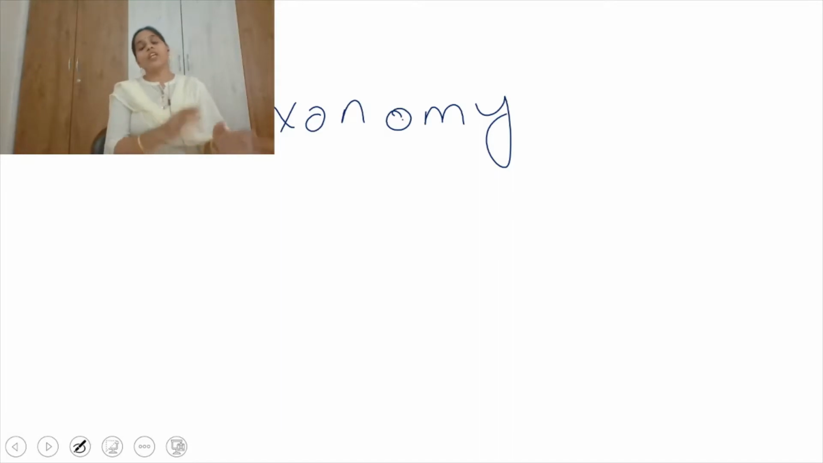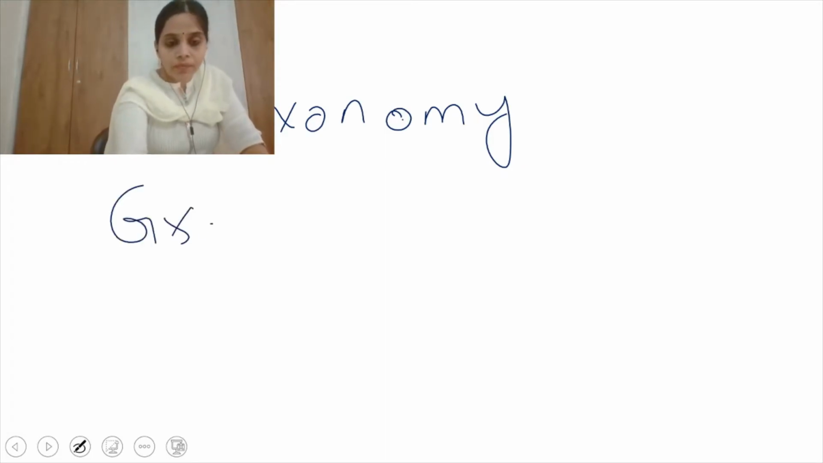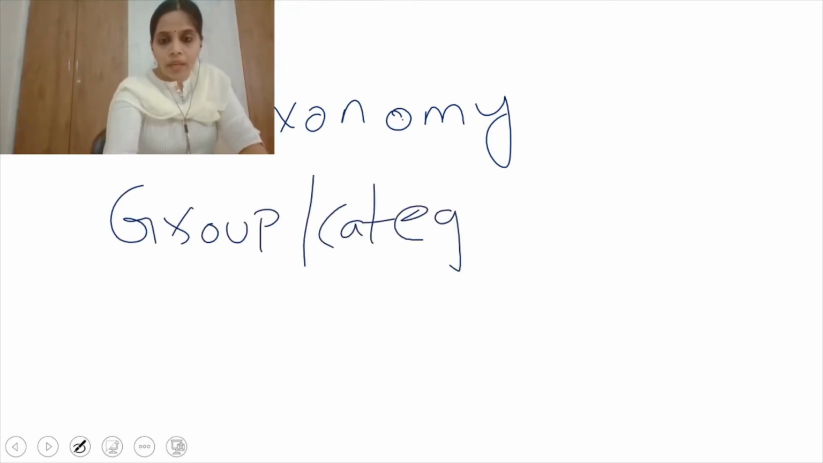Right. Classification cannot be done in a single step. It is done in a group of steps, and this we call the hierarchy of taxonomy. It cannot be done in one step. Several steps will be there in classification, and all these steps together we call the hierarchy of taxonomy. Like we have this group or category.